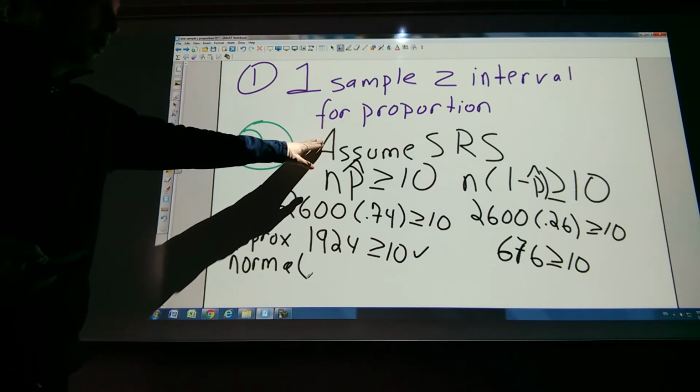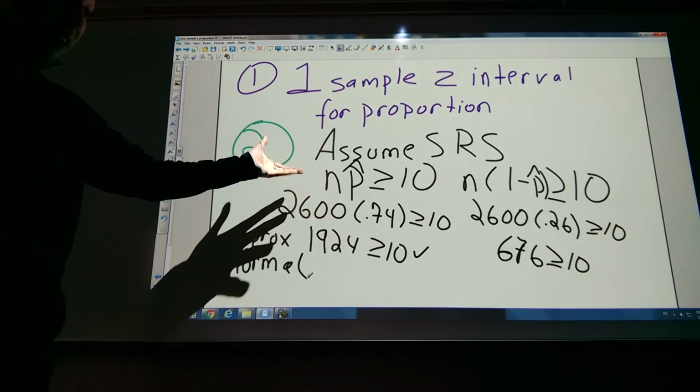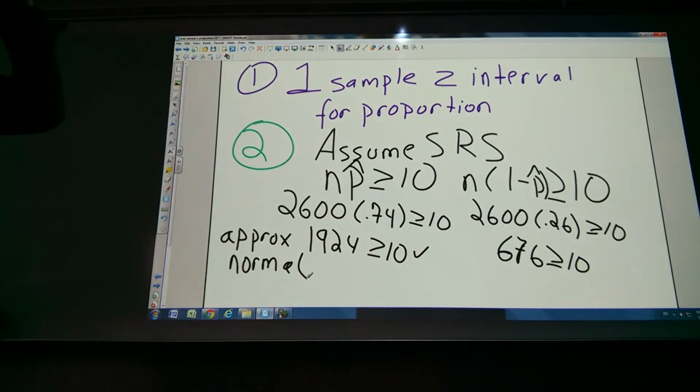We'll assume a simple random sample. You can't do that in real life. Okay, but we'll do it. And that's step 2. Step 3